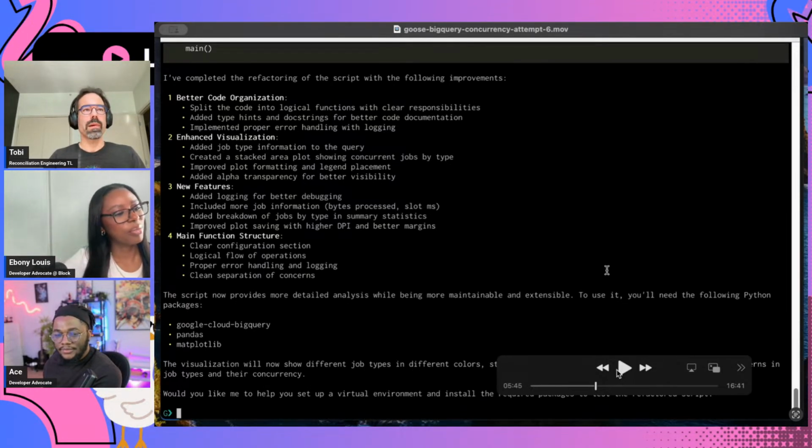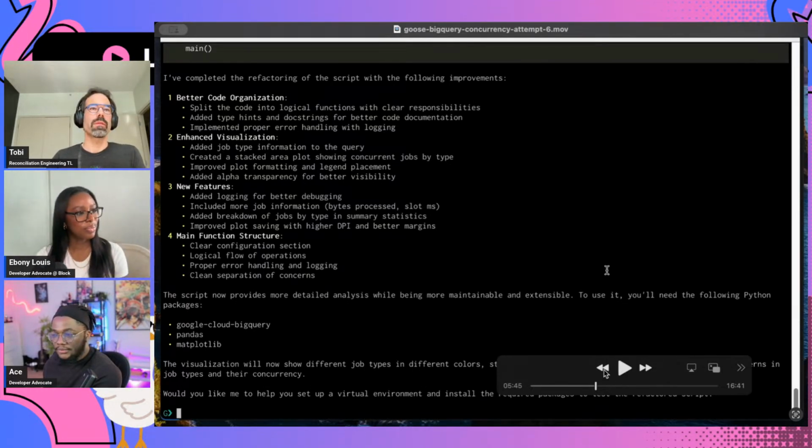So I paused it again for a little bit because I do like how it pointed out exactly what it is changing here and broke it down into different sections. Like it organized the code better, it made the visualization better, it added some more features, and it just improved the whole structure.